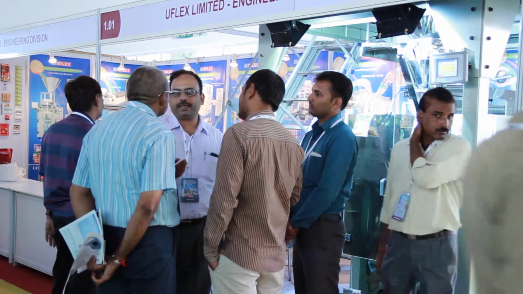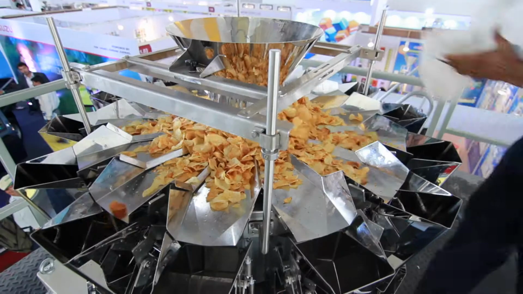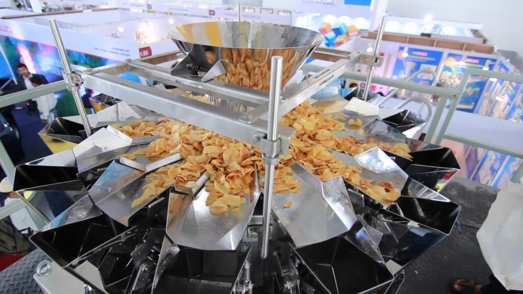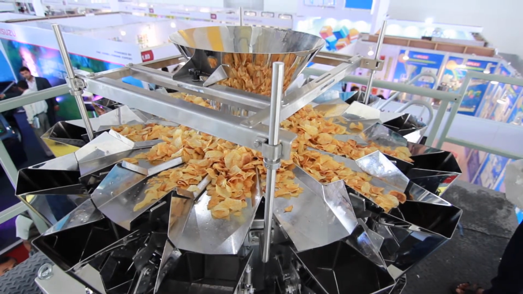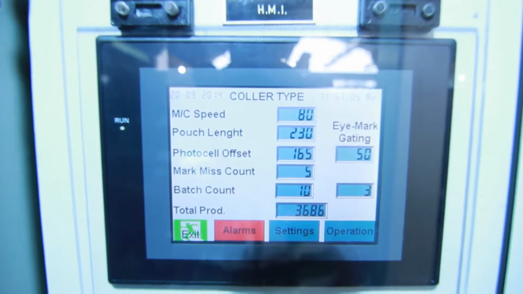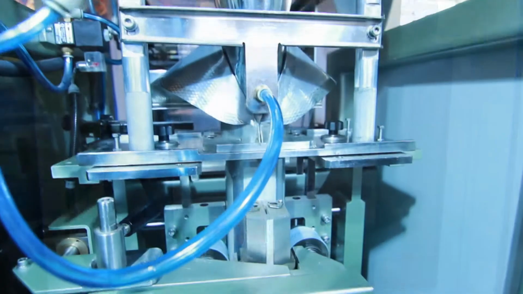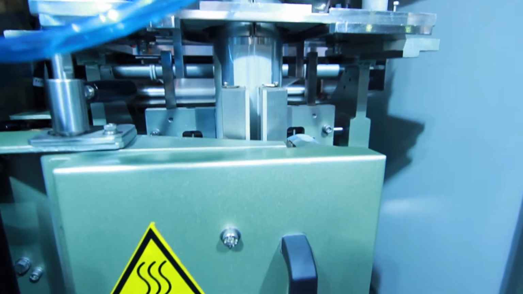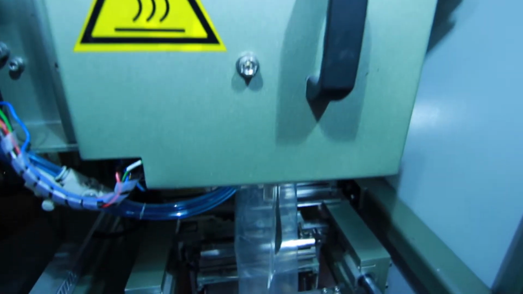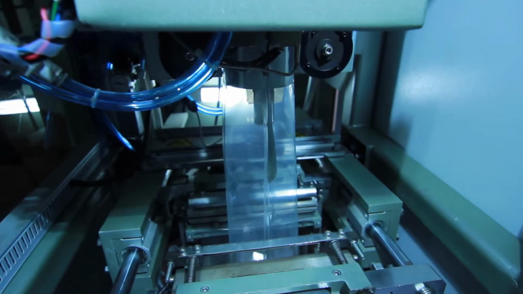We are representing the UFlex Engine division here. The UFlex group is a complete solution provider for packaging solutions. In the group, we have the converting division, polyester division, chemical division, and also the engine division. Here we are representing the engine division, where we manufacture packaging machines, and we are presenting this form fill seal machine, which we have introduced especially for chips and extruded snacks.